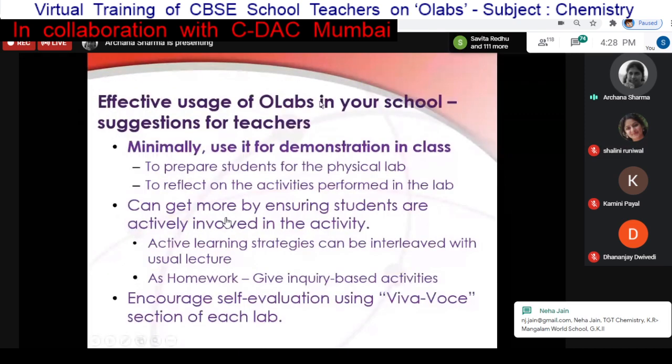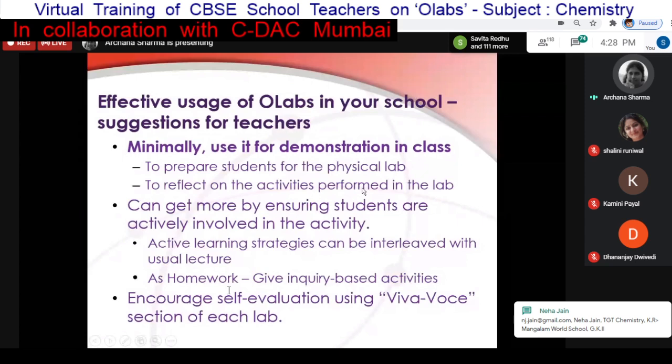Earlier it was a pretty clear model, which was that you have your school, you have a practical lab, and you can have OLabs installed either on one of the lab machines, or in your classroom, wherein if you have a way to demonstrate OLabs using a smart board or something, you can do it. Still, it is also important that you plan how to use OLabs.